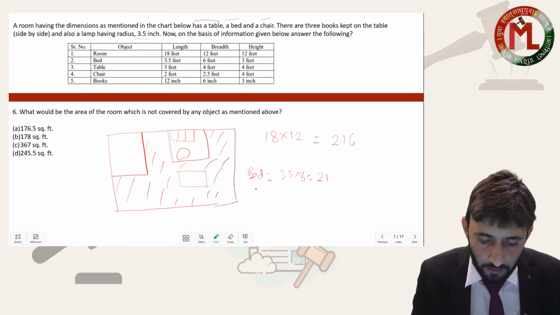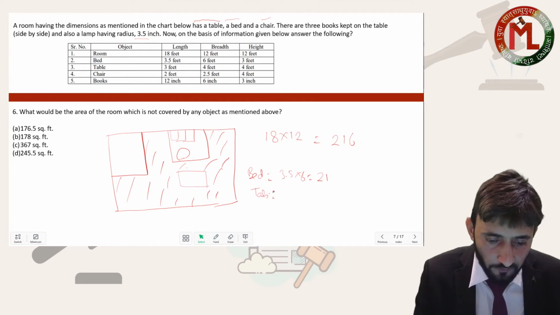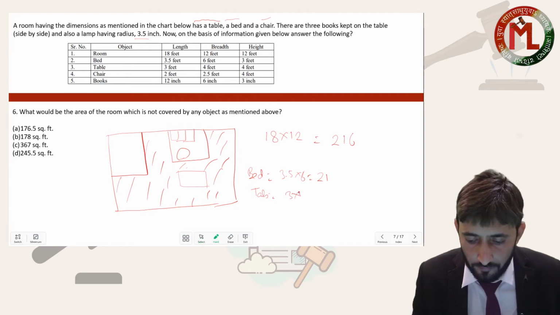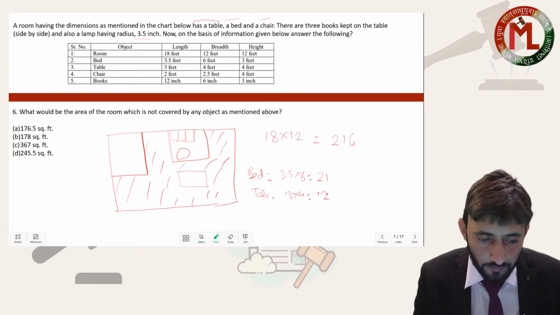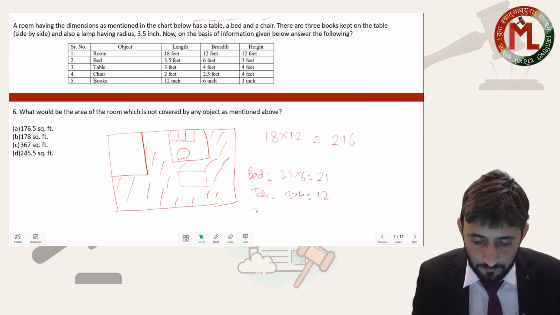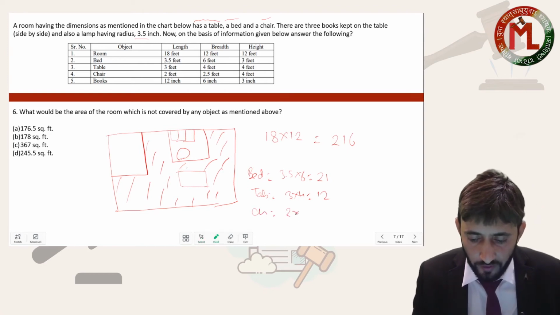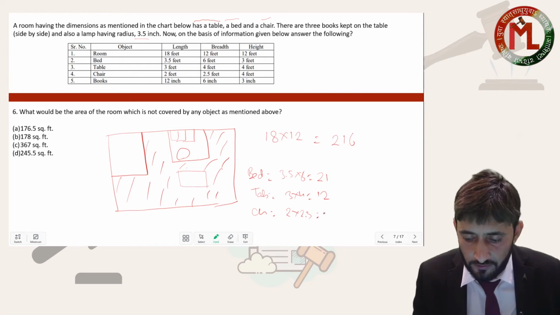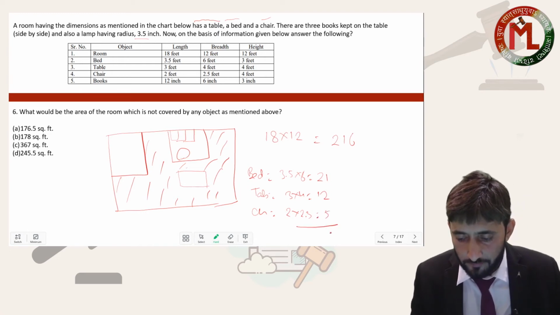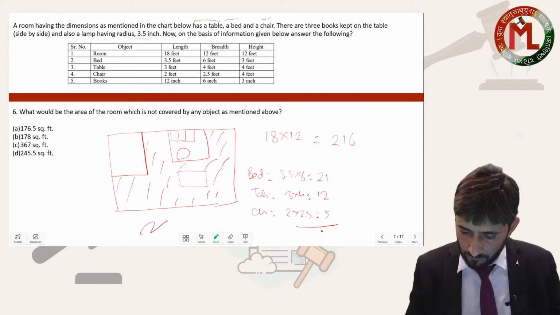Then the table: 3 feet and 4 feet, 12 feet. Chair: 2 feet and 2.5 feet, that is 5. So if you add it, what will you get? This is 38 units.